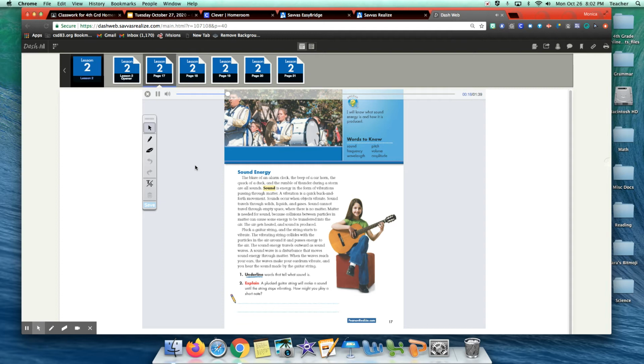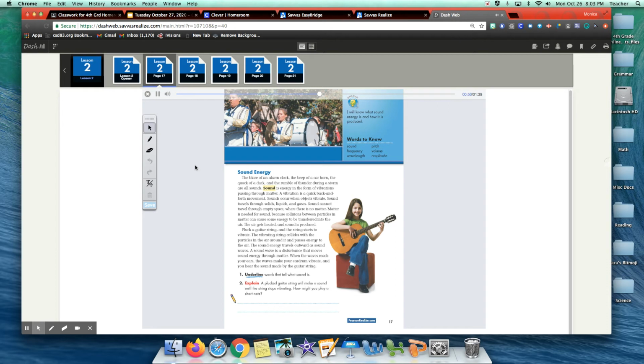Sound energy. The blare of an alarm clock, the beep of a car horn, the quack of a duck, and the rumble of thunder during a storm are all sounds. Sound is energy in the form of vibrations passing through matter. A vibration is a quick back and forth movement. Sounds occur when objects vibrate. Sound travels through solids, liquids, and gases. Sound cannot travel through empty space, where there is no matter.